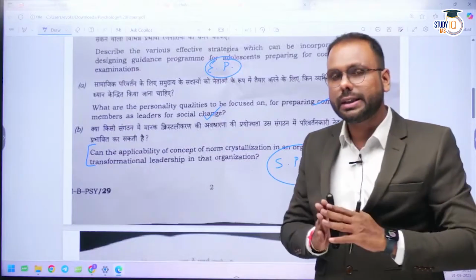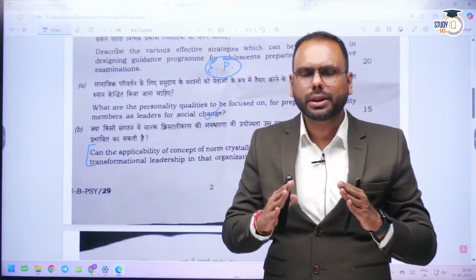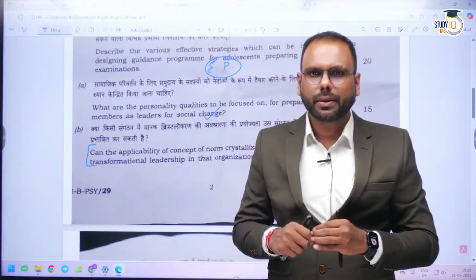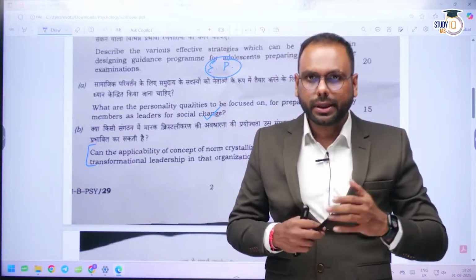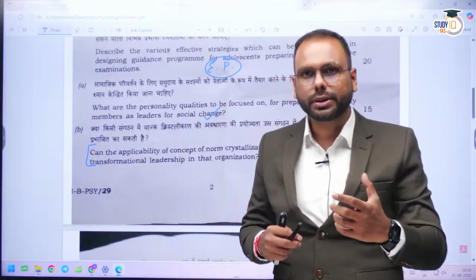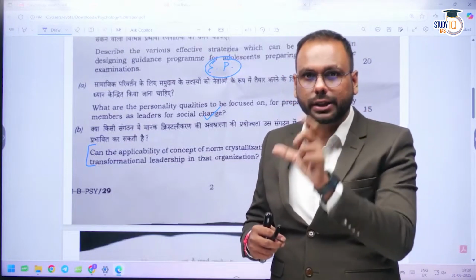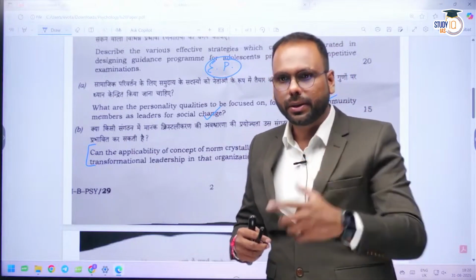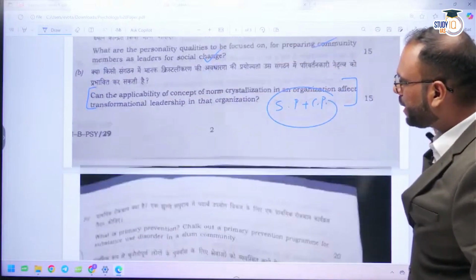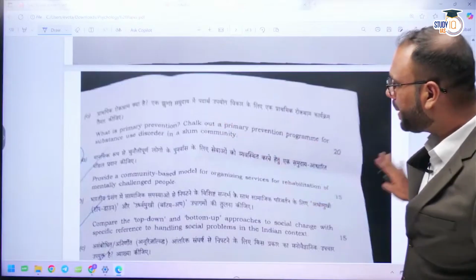This year, if you analyze the PYQs, you will find that maximum questions are still repeated. In the psychology paper there was no innovation previously, but this time you can find a lot of questions with new, innovative, well reframed words; the terminology is different. In the same way, primary prevention, again a direct question from the rehab chapters.